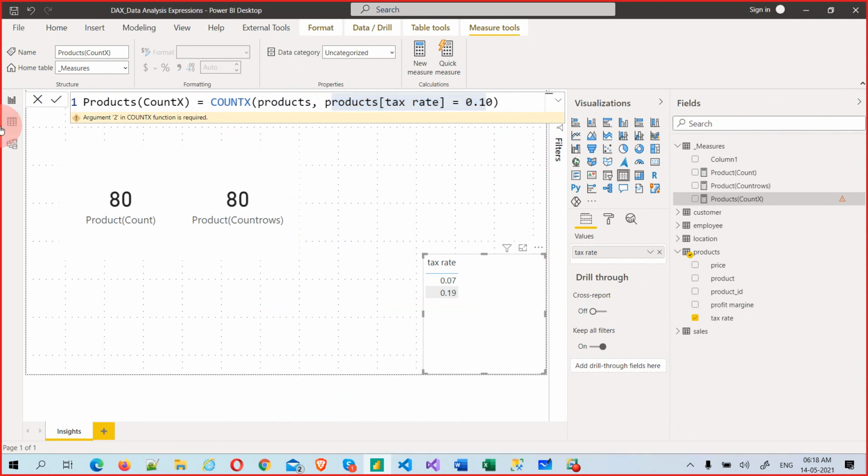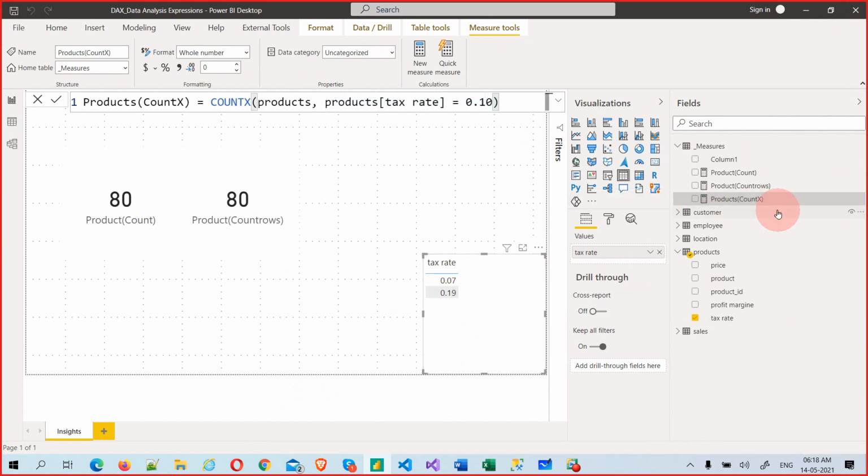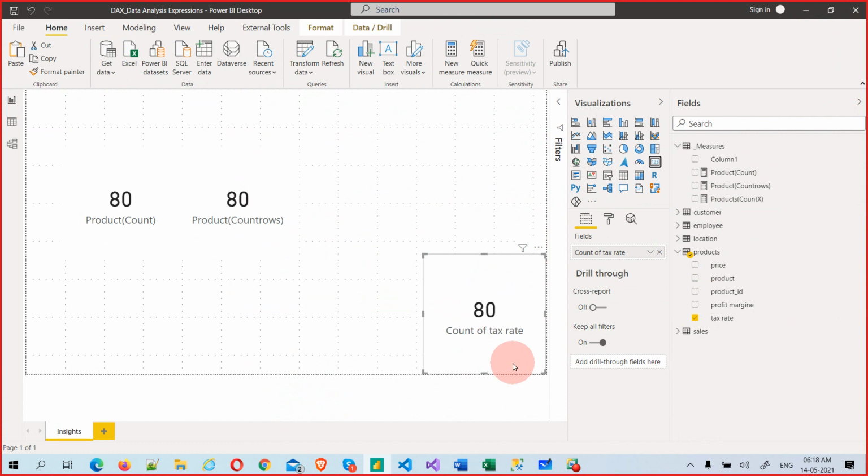Now let's check this. It's working, and let's see how many will come with this tax rate. Be very careful, while selecting this will become a card.